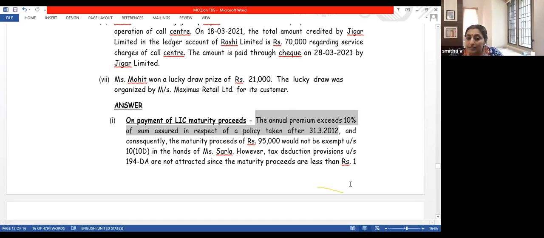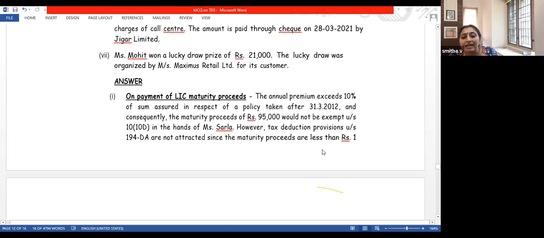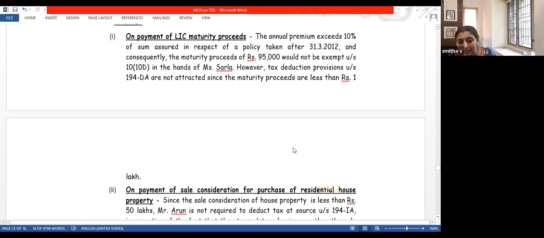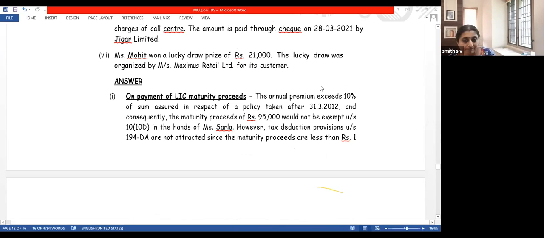So that is covered by section 10(10D). Annual premium exceeds 10% of sum assured, and hence this maturity proceeds would not be exempt under 10(10D). It is not exempt. It is taxable in the hands of Ms. Sarala. However, tax deduction is not attracted since the maturity proceeds are less than 1 lakh. There is no need for tax deduction as the maturity proceeds are less than 1 lakh. Okay. So I'll go to the next question.